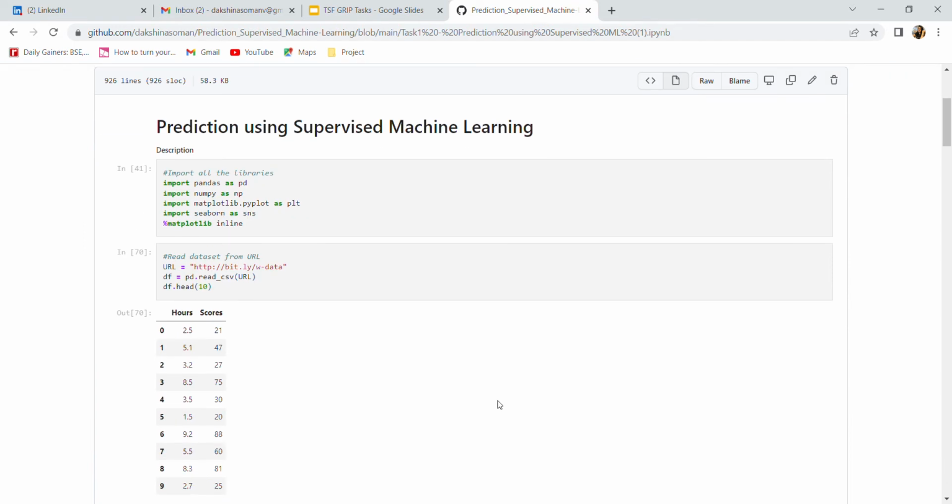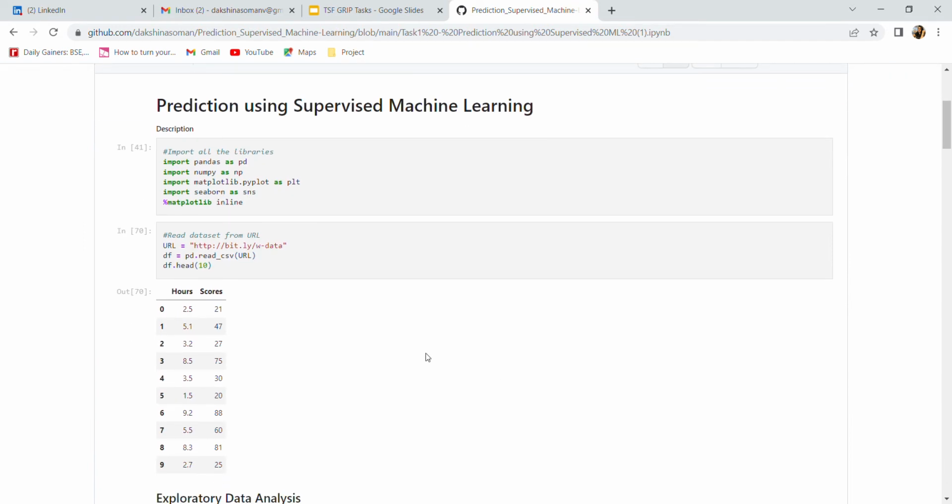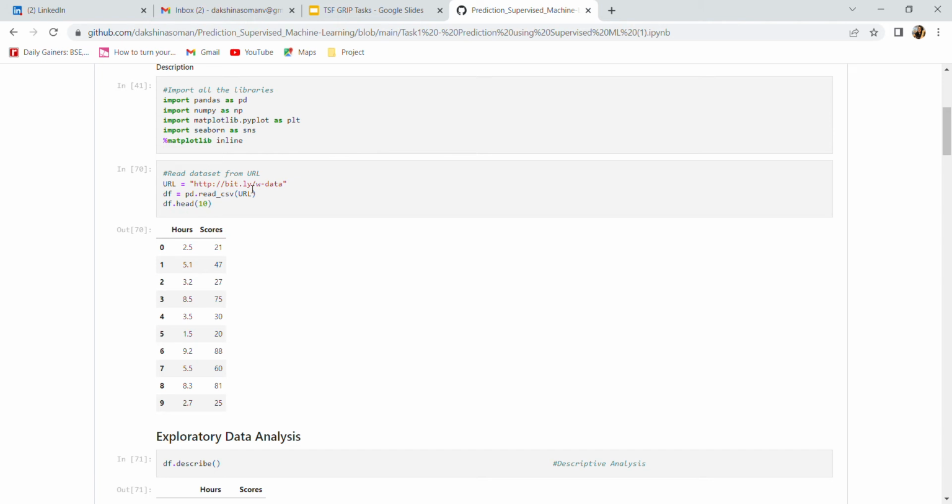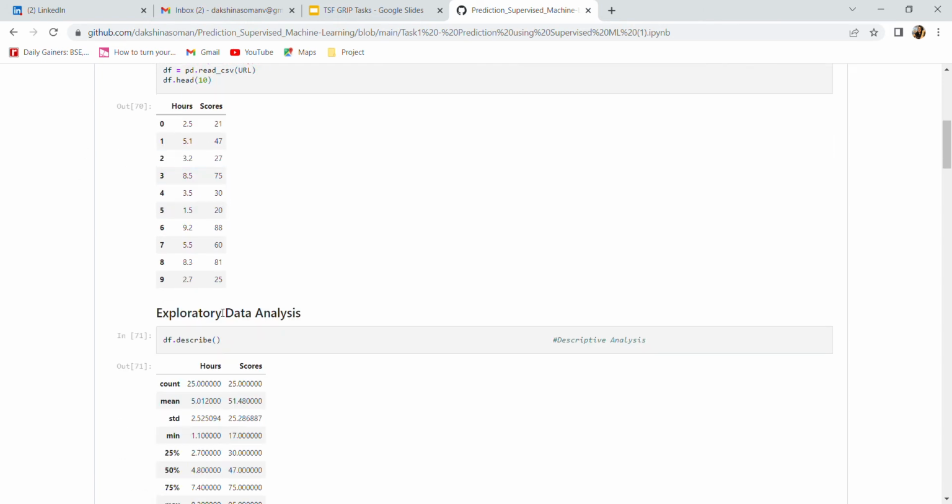First, import all the libraries required for the analysis. Then read the dataset from the URL using pd.read_csv. This is the dataset where scores is the target variable and hours is the independent variable.